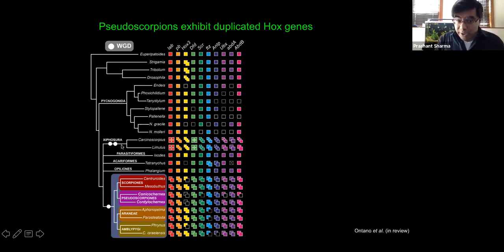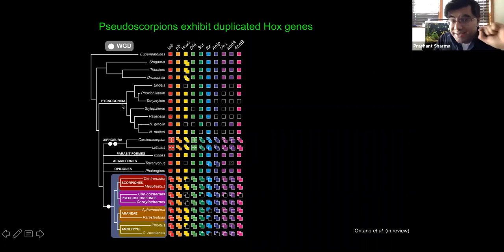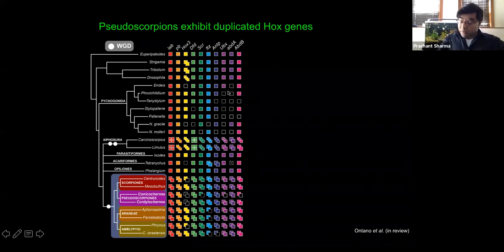Horseshoe crabs are over here, and they have the signature of the twofold whole genome duplication. So they have up to between 3 and 5 Hox gene copies. Pycnogonids, incidentally, do not exhibit whole genome duplication. They have single copy genes for all of the Hox genes. That is, we do not believe that the whole genome duplication is ancestral to chelicerates. This is a derived event.